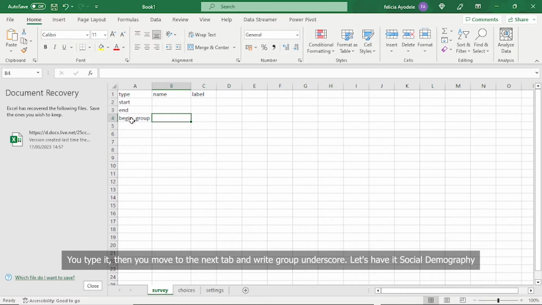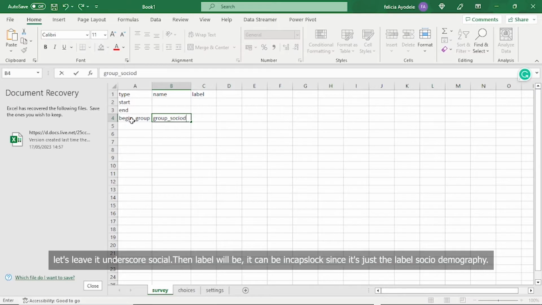Then you move to the next tab and write group underscore, let's have it social demography. Let's leave it as underscore social. Then the label will be, it can be in caps lock since it's just the label, Social